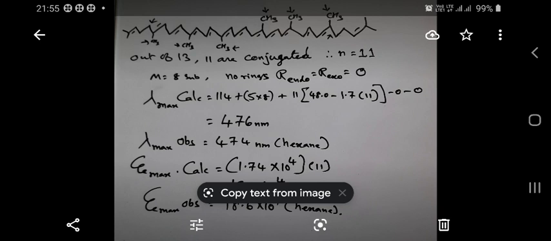Here I have 8 alkyl-like substituents, so an increment of 5 nanometers will be given: 8 into 5, plus n, the number of conjugated double bonds, which is 11, into 48.0, minus 1.7 into n again, the number of carbon-carbon double bonds, that is 11. So n value is 11. And minus R endo 0, R exo 0. So if I calculate, then the lambda max value comes around